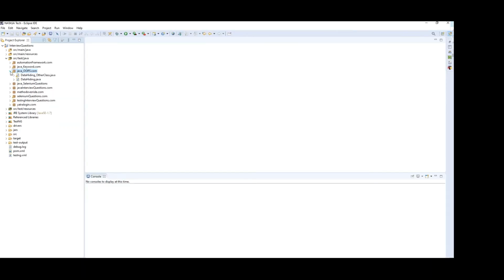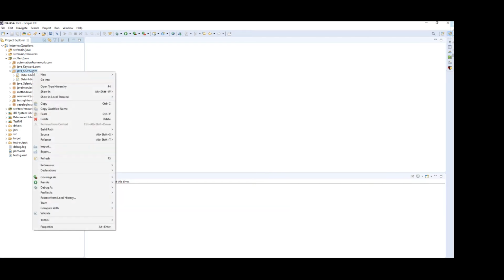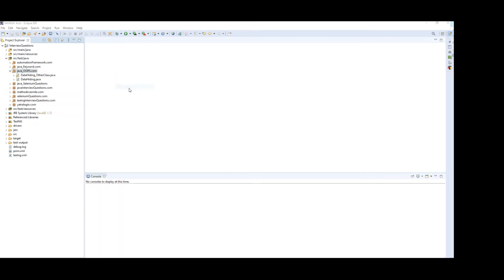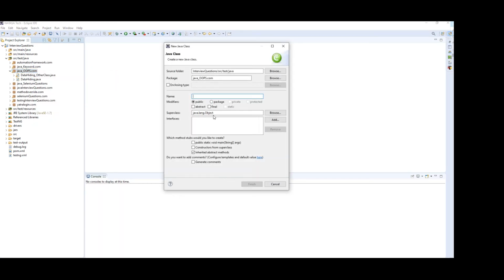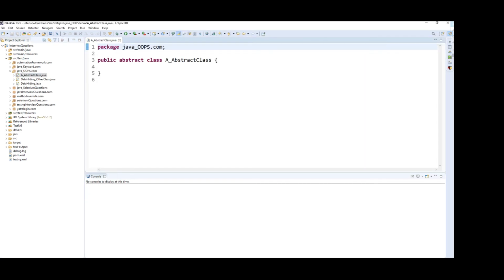Create a class under the Java oops.com package. Go to class. Now you are going to create an abstract class, right? So here you can check this abstract checkbox. After that you can give the abstract class name, A underscore abstract class. So this is the abstract class name. Now the abstract class will be created successfully.